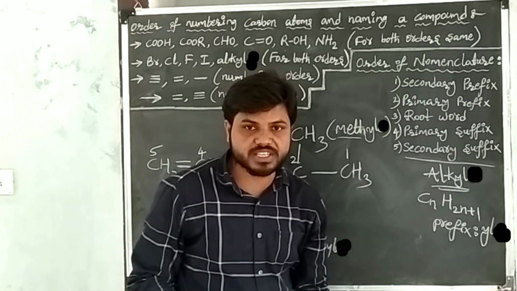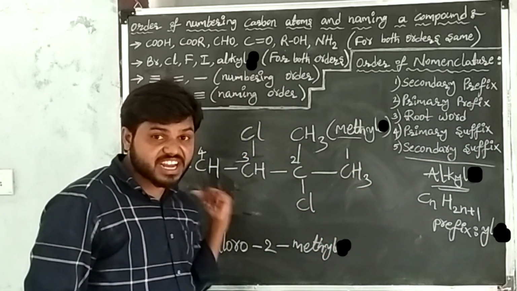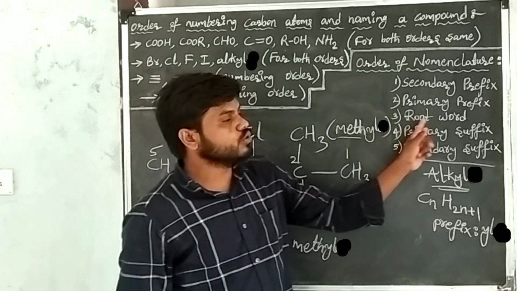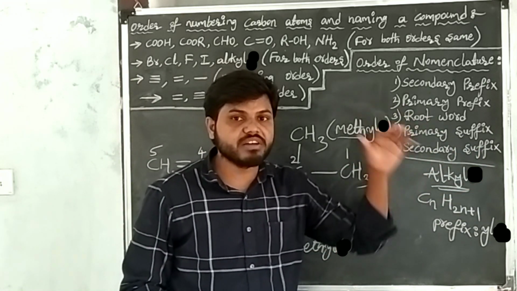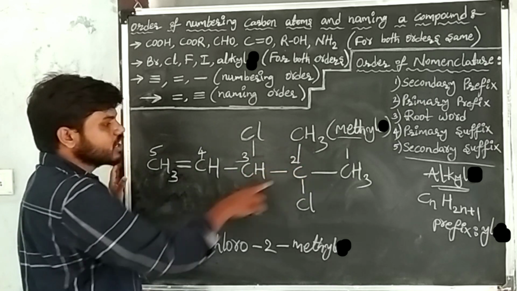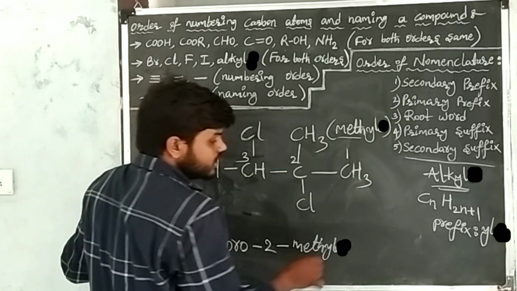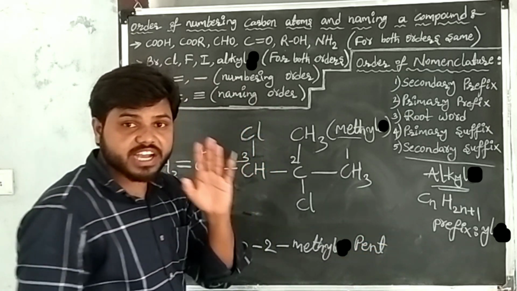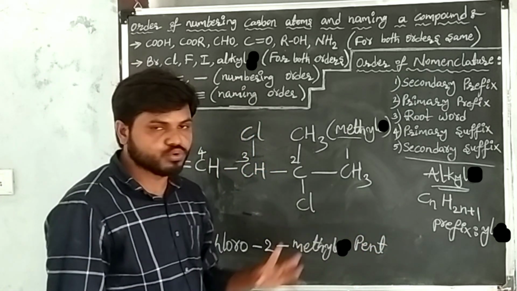Go to the primary prefix. Primary prefix means cyclic. Cyclic is not present in the given carbon compound, so go to the root word. Root word means the number of carbon atoms. In the given carbon compound, there are 5 carbon atoms. The root word of 5 carbon atoms is what? Pent. I have written the root word.